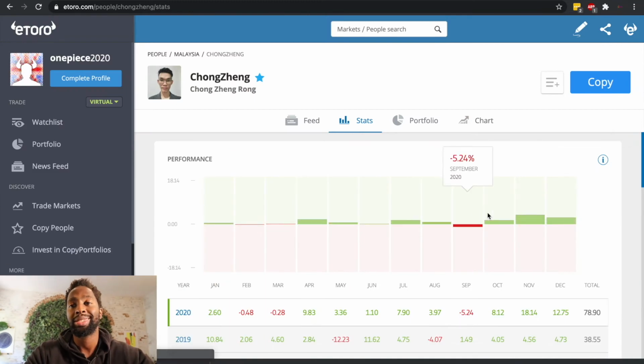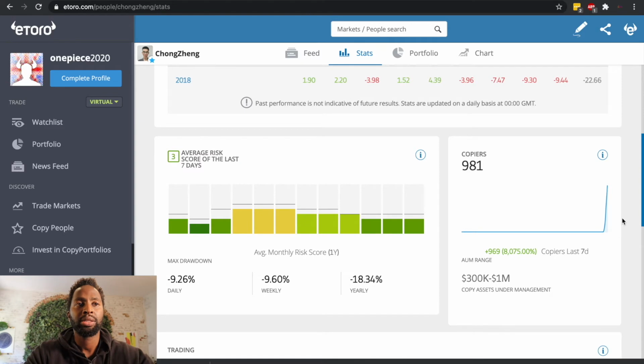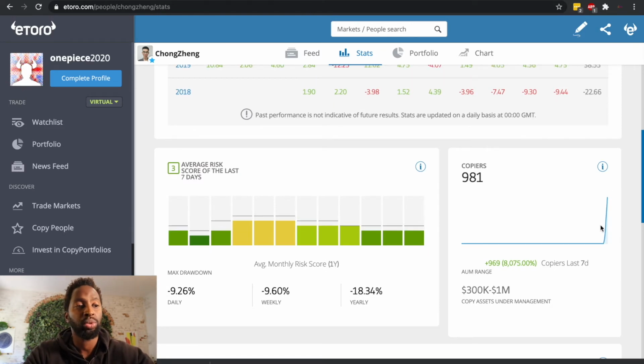He started in 2018. He had a rough year where he lost 22%. He made 38% in 2019, and this year, 2020, he made 78%, which is very nice. And he has a very strong spike. I'm assuming he recently became a popular investor, so he got more exposure.